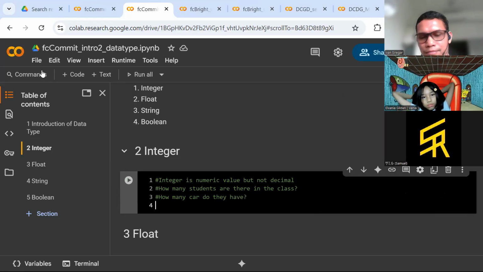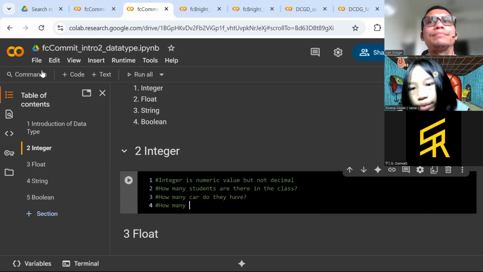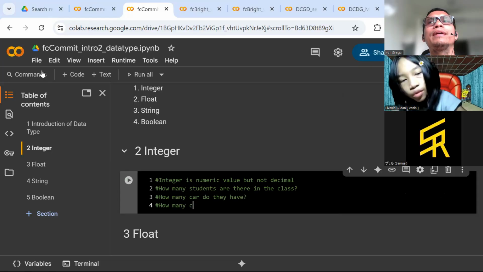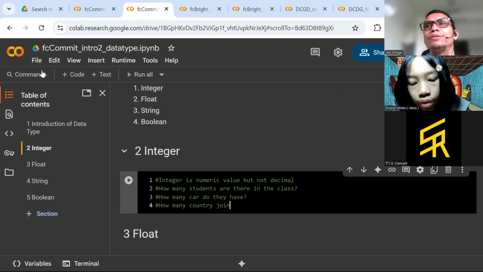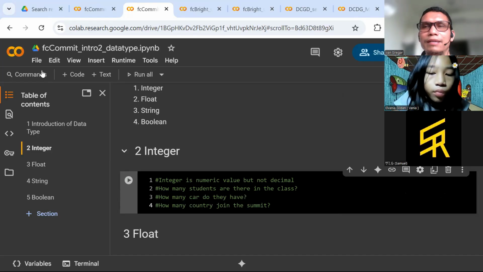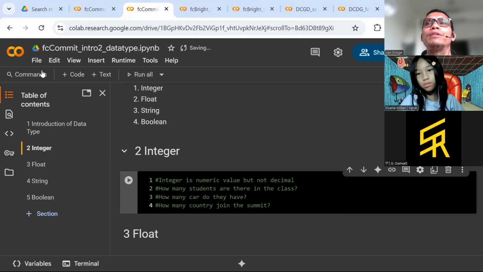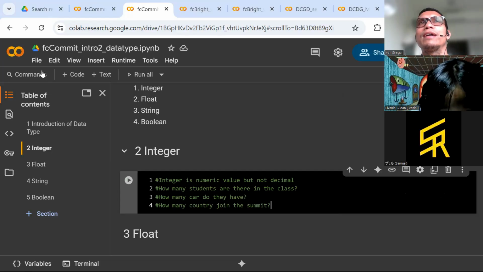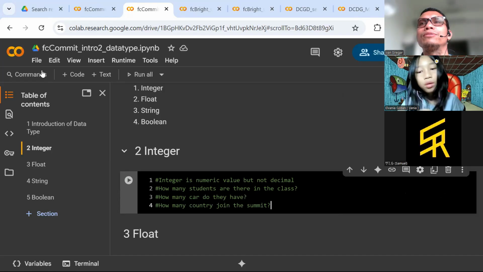Okay. How many countries join the summit? Berapa negara yang ikut di dalam pertemuan itu? Dua negara atau 10 negara atau 9 negara.